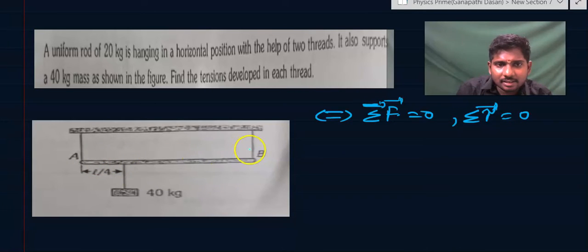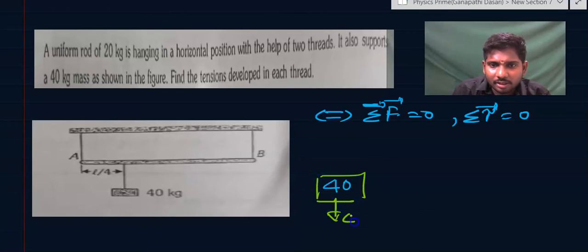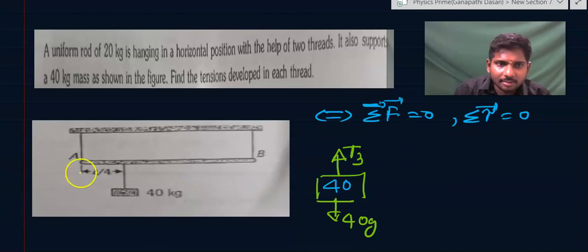If I take this 40 kg block's free body diagram, there will be 40 g downwards and there will be tension T3, because I will take TA, TB as the tensions in the two threads. Now this 40 kg block is in equilibrium. That means T3 minus 40 g is equal to 0.